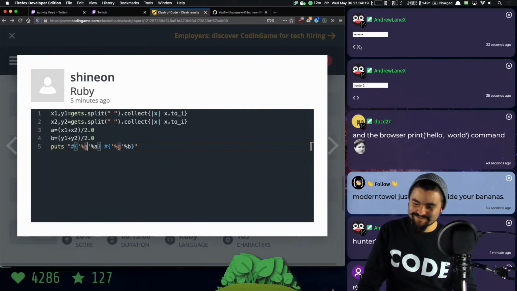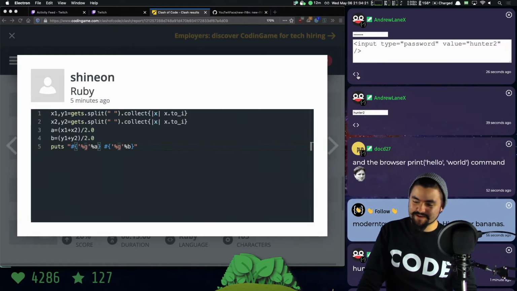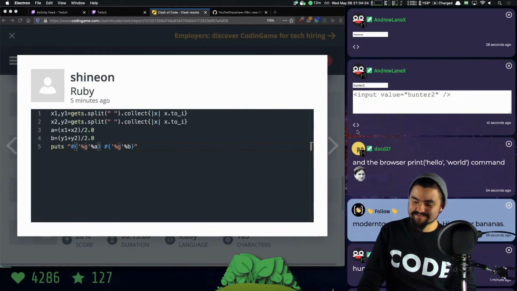What are you doing? Type equals password. Yeah, you have to put the type on there.